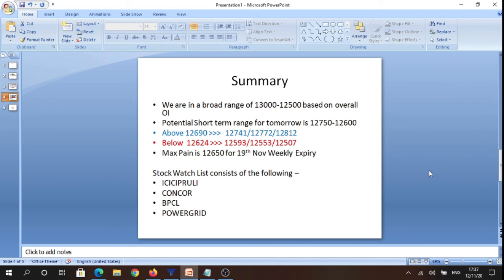And max pain for 19th November weekly expiry is the same as the current week expiring contract. That is 12th November weekly expiry. Max pain was at 12,650 and 19th November weekly expiry max pain is also at 12,650. And our stock watch list for tomorrow are all inside candlesticks, and the stock names are ICICI Prudential Life Insurance, Concor, BPCL and Power Grid.